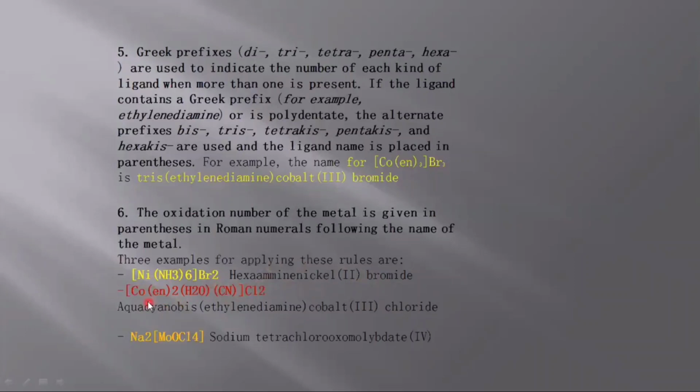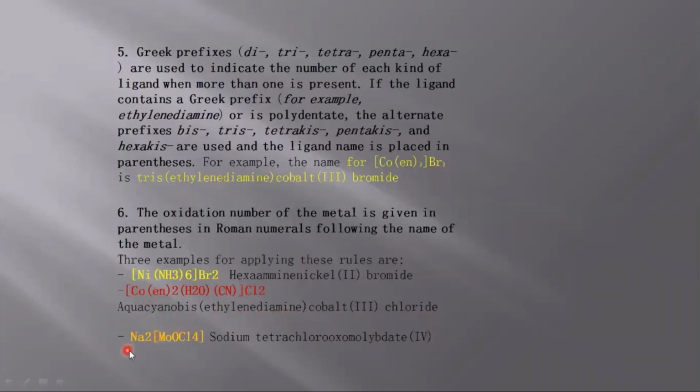The second example is [Co(en)2(H2O)(CN)]Cl2. This is the cation, this is the anion. The cation is named before the anion, so this complex will be named first. Now there are 3 ligands: ethylenediamine, aqua, cyanide. So we will follow the alphabetical order. Its name will be aquacyanobis(ethylenediamine)cobalt(III) chloride.